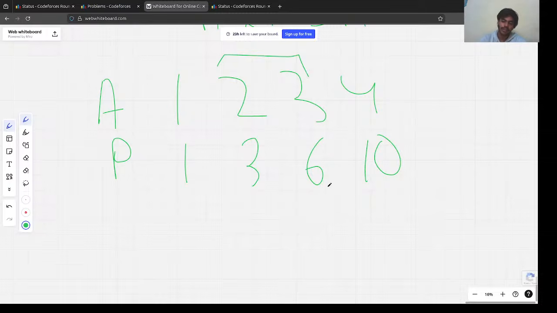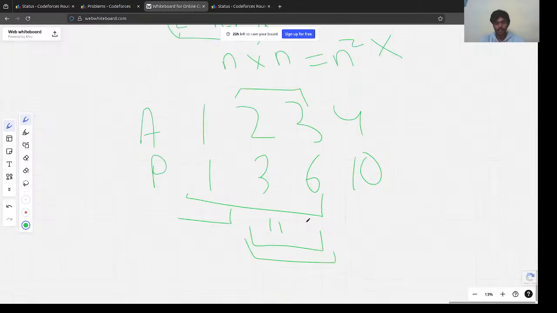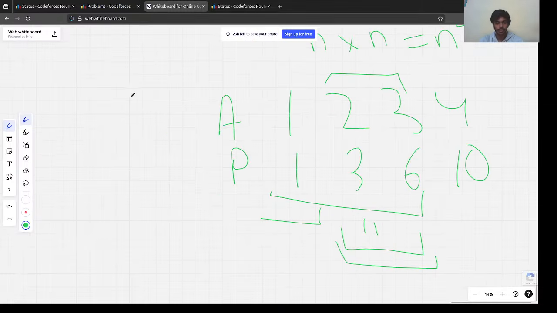We find the sum for this entire prefix, and from this entire prefix we subtract the sum of this prefix, right? So this minus this remains this. This is what we needed, right? This is the logic for the prefix array.